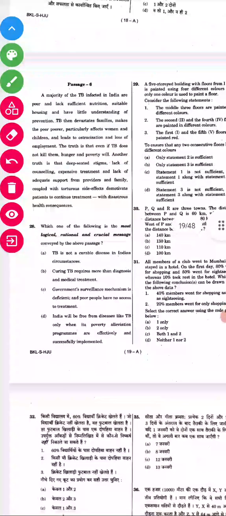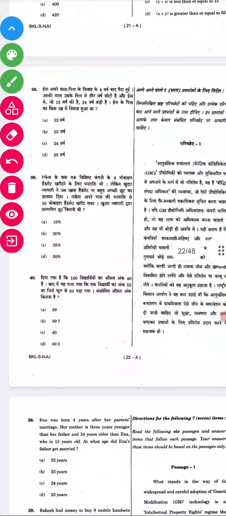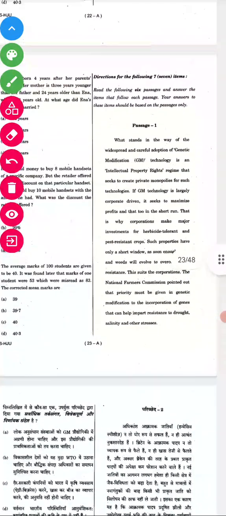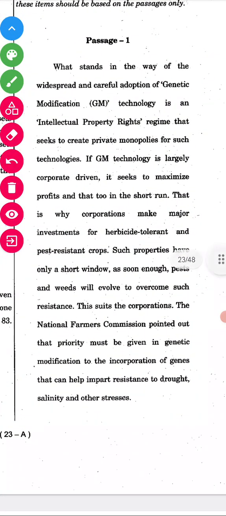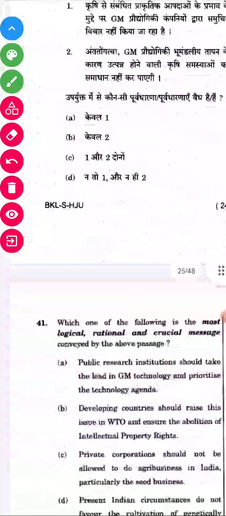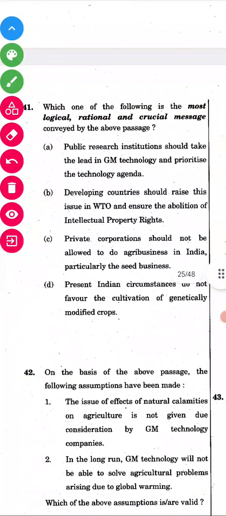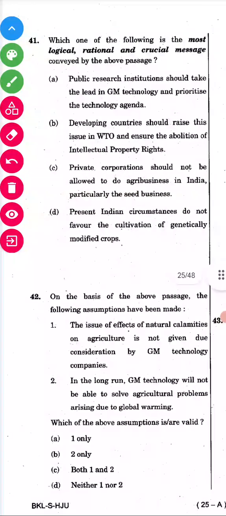We'll go to the next question. Now today we are solving only passages. For that passage we are having here only 41 and 42.